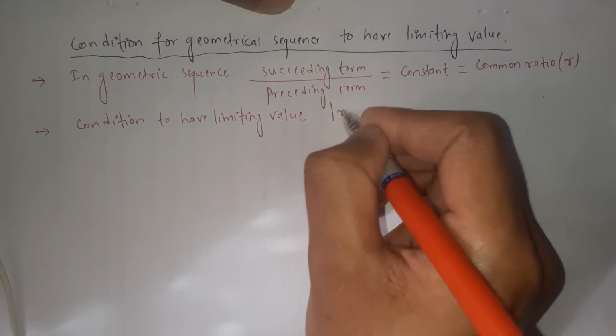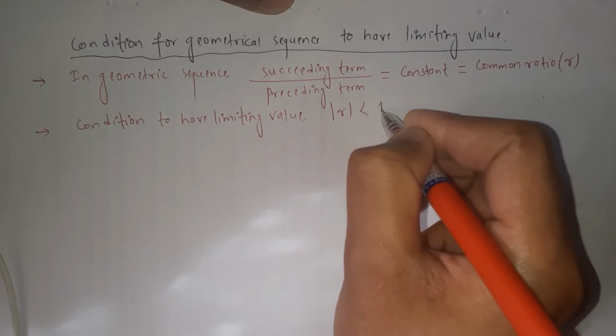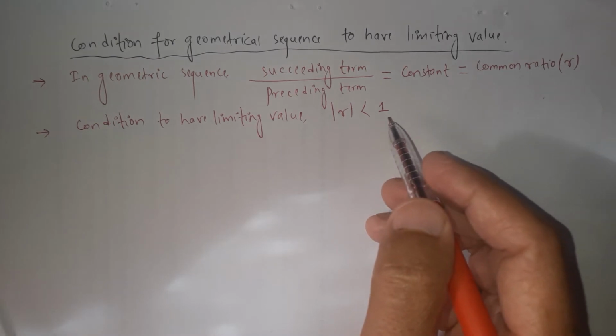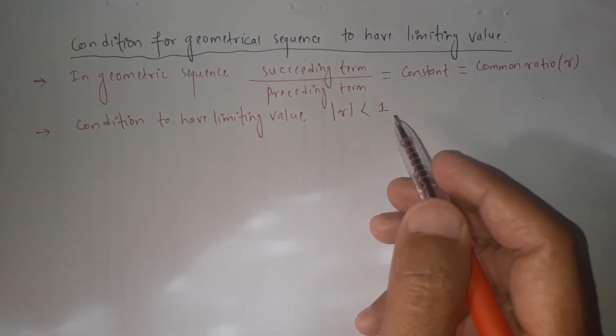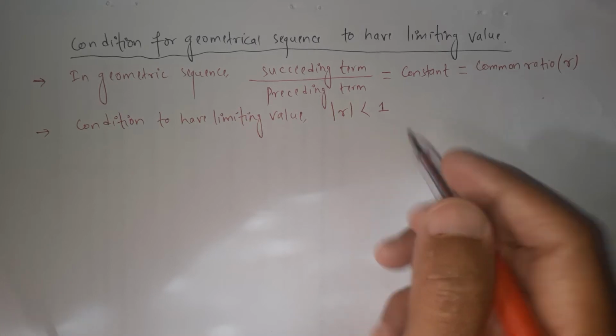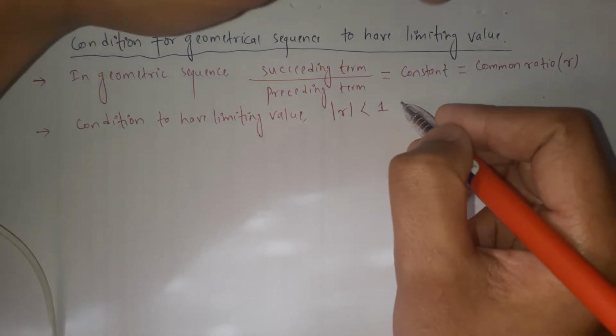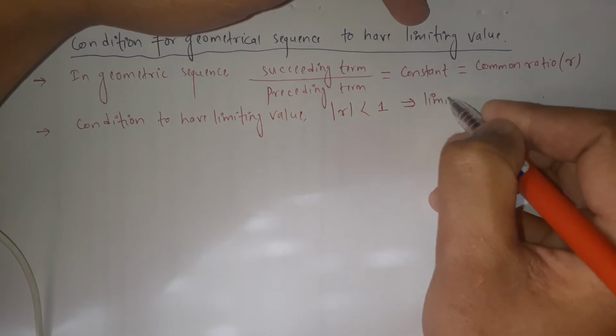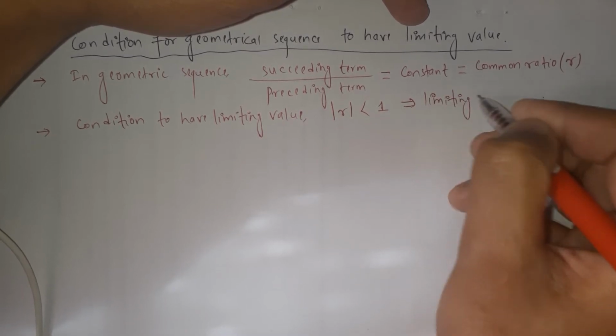If the absolute value of the common ratio is less than 1, |r| < 1, then that geometrical sequence will have a finite limiting value.